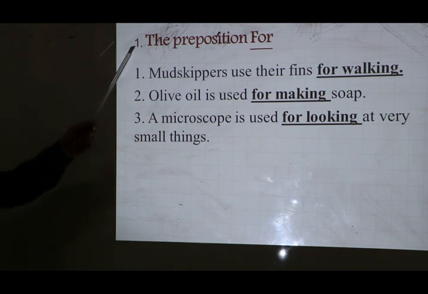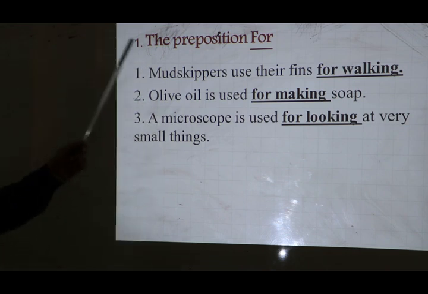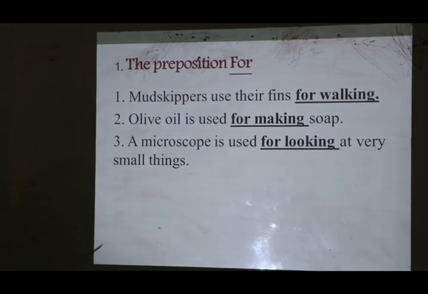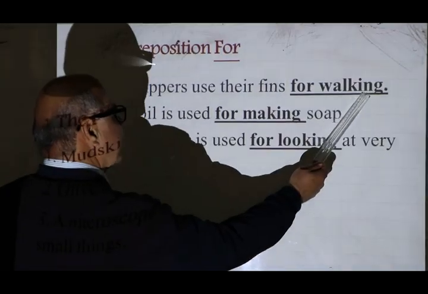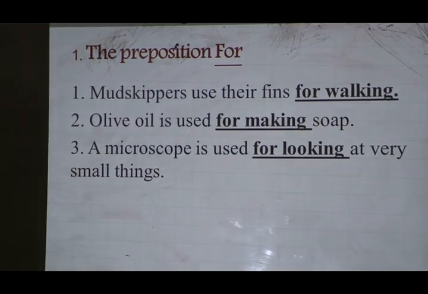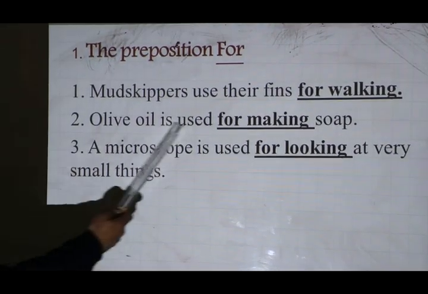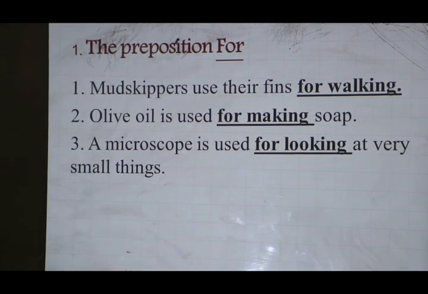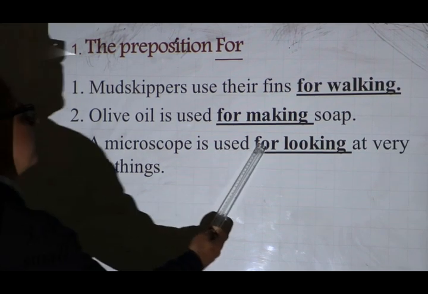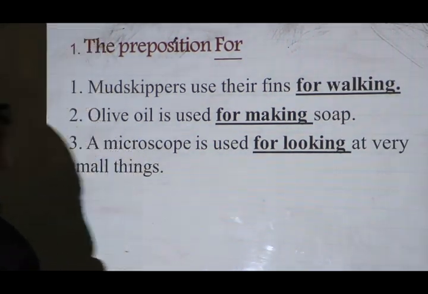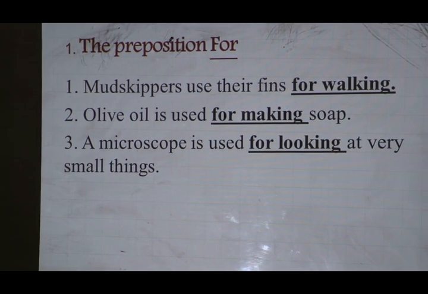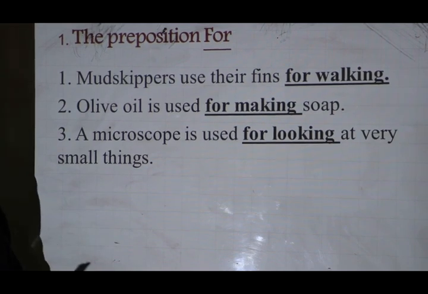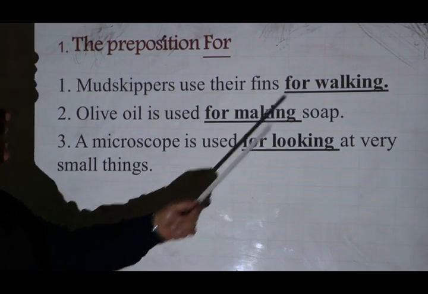If you look at these three sentences, each sentence has the preposition for, and it is followed by the ing form: for walking, for making, for looking.